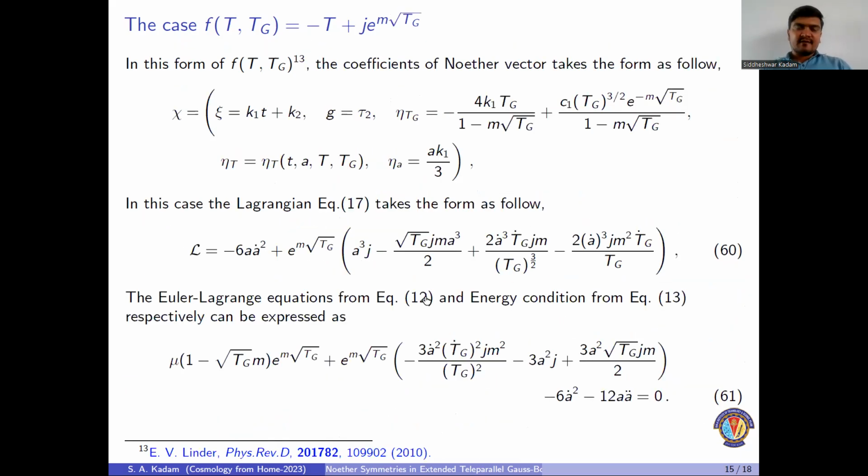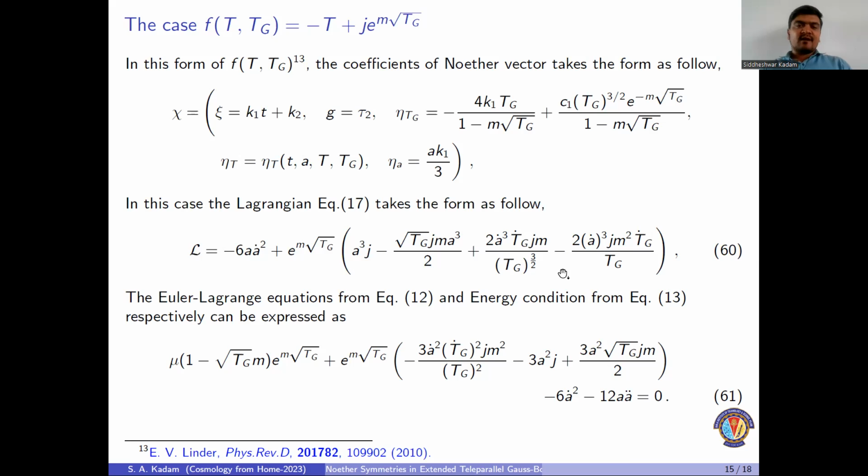The third form that we have considered in this study is the Legendre model, which is of the form minus T plus J into e raised to the power m root of T_G. While studying the Noether symmetry for this form, we have obtained a non-trivial Noether vector, which is described on the screen, and the point-like Lagrangian in this case is described in equation number 60.